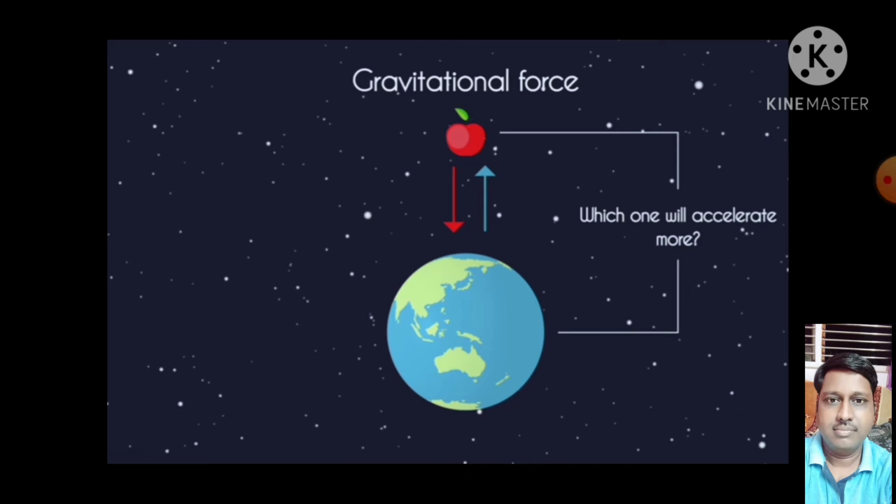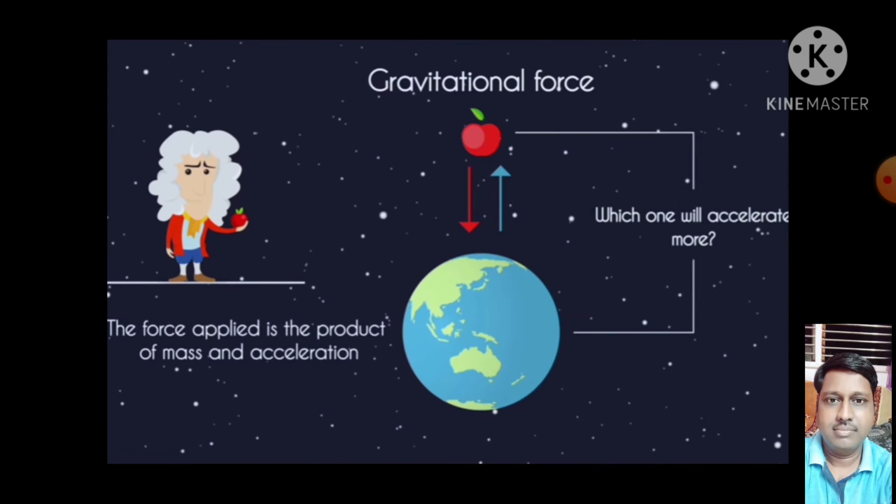Acceleration means change in velocity upon time taken. We studied acceleration in chapter number 8. In chapter number 9 we also studied Newton's second law of motion. Newton's second law of motion says the force applied is the product of mass and acceleration. That means force is dependent on mass and acceleration. Now here we can get the answer from this formula, force equal to ma.